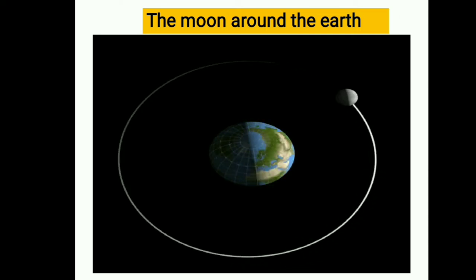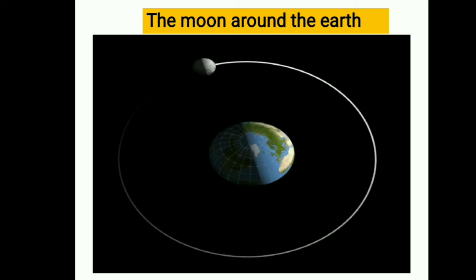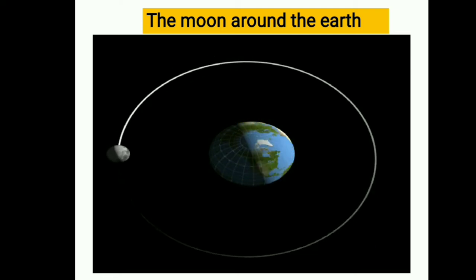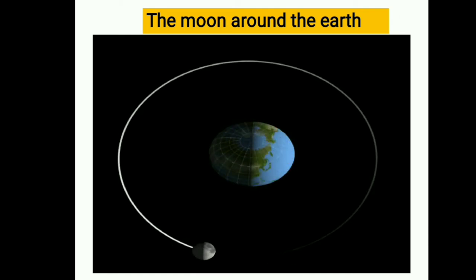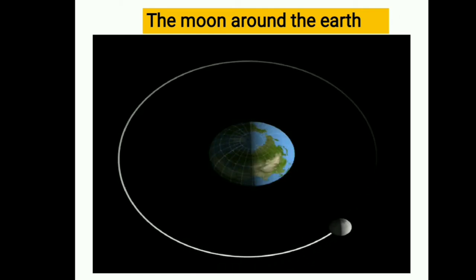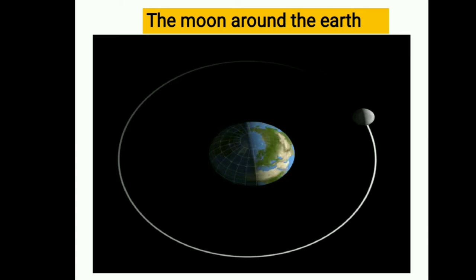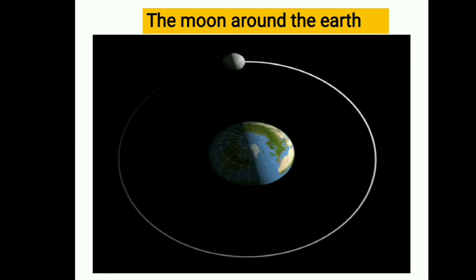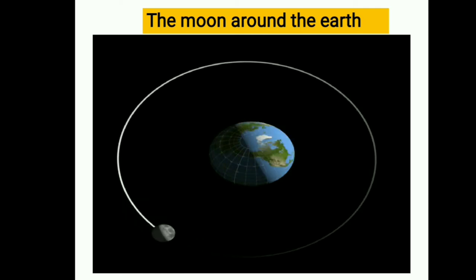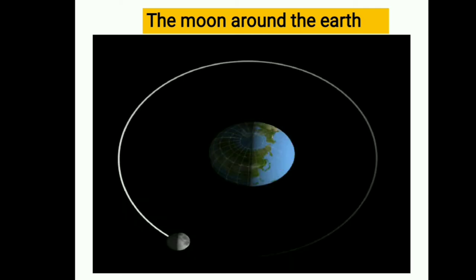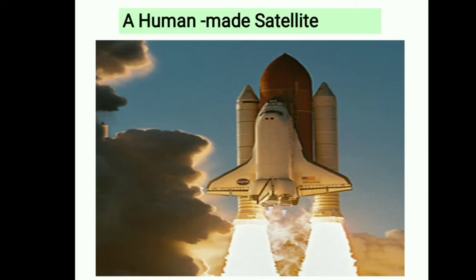Just observe, the earth is rotating, or spinning, on its own axis. The moon, the natural satellite of the earth, is also rotating and revolving around the earth. While rotation takes 27 days, revolving also covers 27 days. And next we go through the human made satellite.